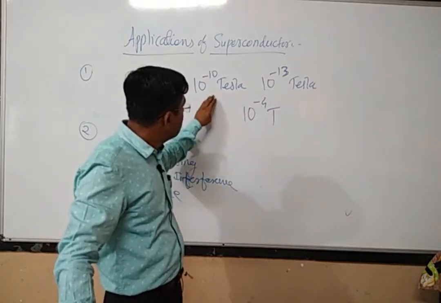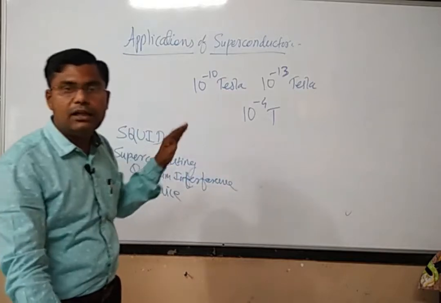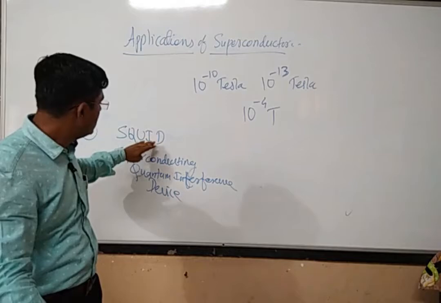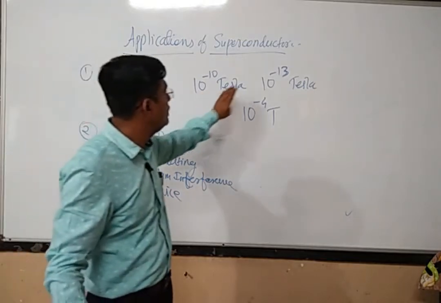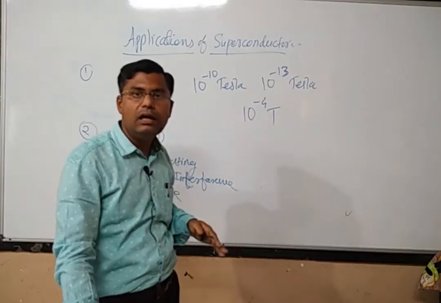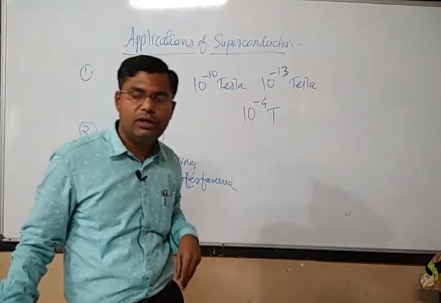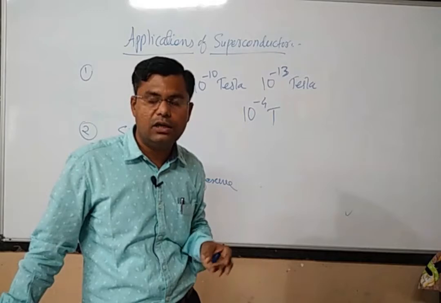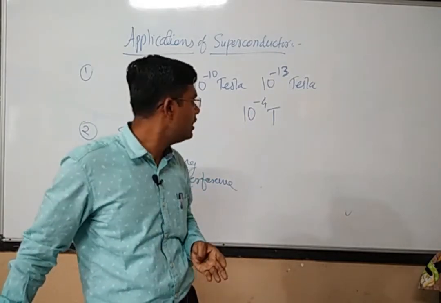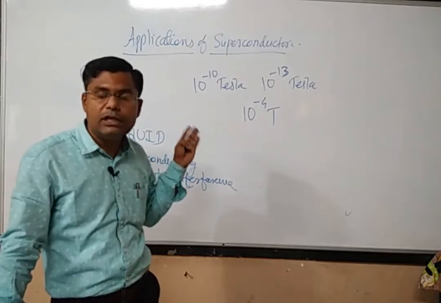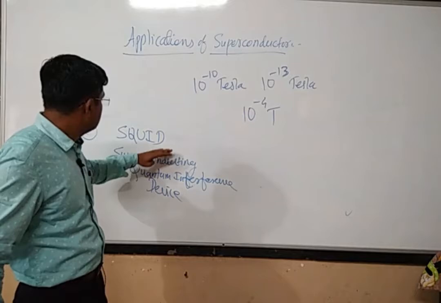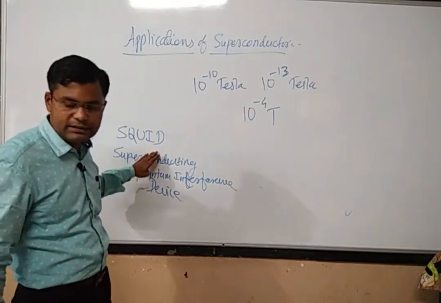So in order to sense such a magnetic field, we can build a device called a SQUID. This device can sense such a weak magnetic field, and by analyzing this magnetic field, we can understand the proper working of the heart and the brain. And if there is some irregularity, we can identify it, right? So superconducting materials are also used in these devices, SQUID.